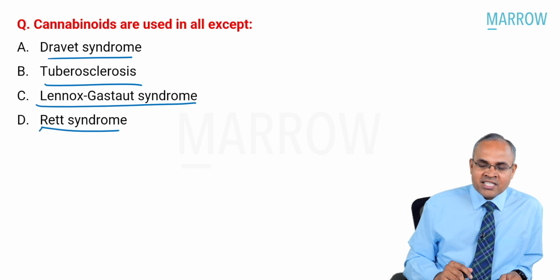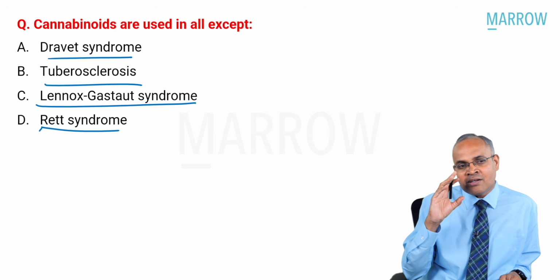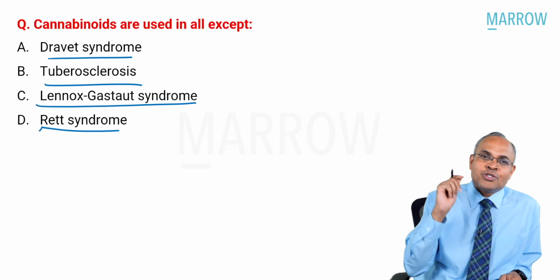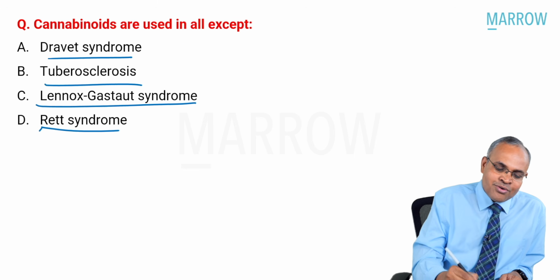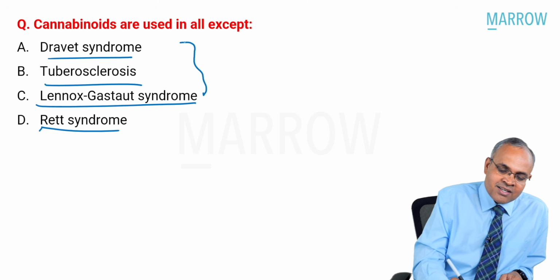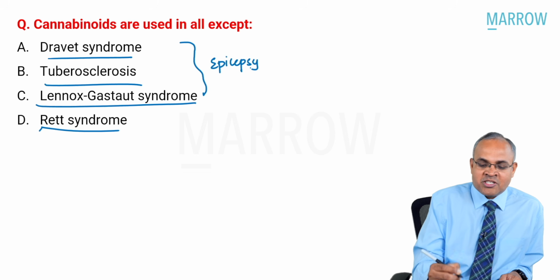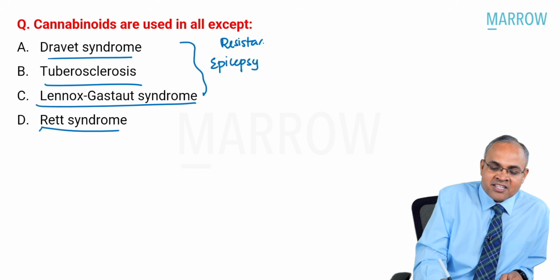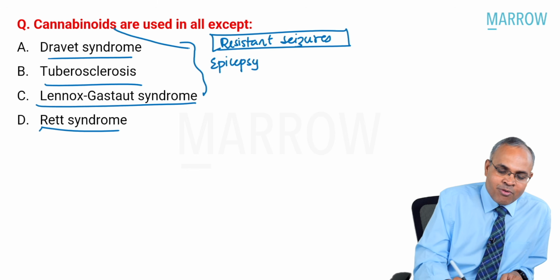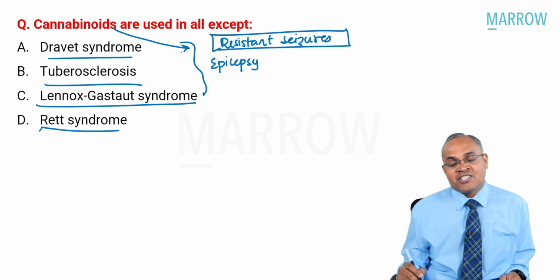So what you should understand is, even if you're not sure about cannabinoids, if you thought it over, in all of these conditions one thing is common: epilepsy is common, seizures are common, and resistant seizures are very characteristic in these conditions, right? So cannabinoids are one of the important treatments in patients with resistant seizures.